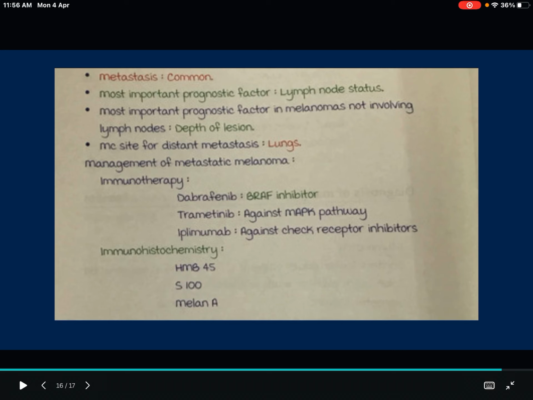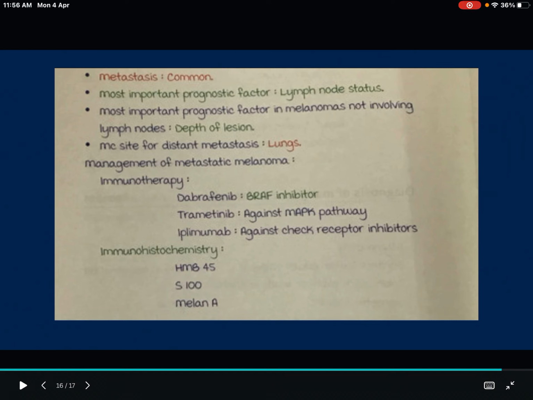Now, management of metastatic melanoma. Surgery is for non-metastatic disease. If it has already metastasized to distant sites, we have immunotherapy. What are the drugs we can use? Dabrafenib, which is a BRAF inhibitor, trametinib, ipilimumab. You have to keep in mind these names: dabrafenib, trametinib, ipilimumab.